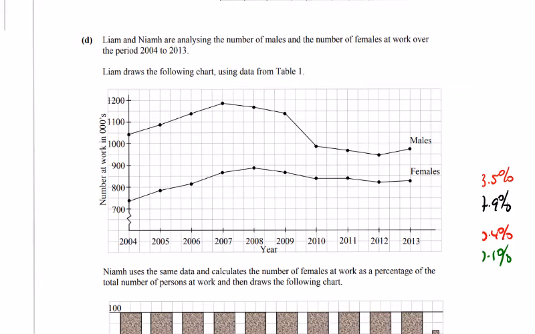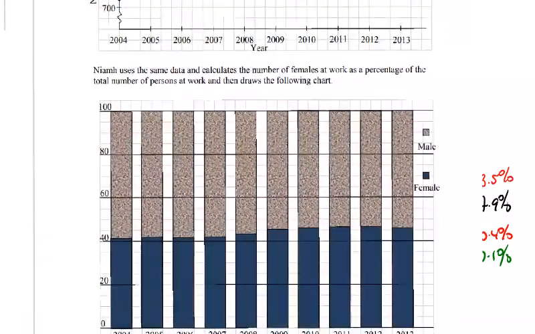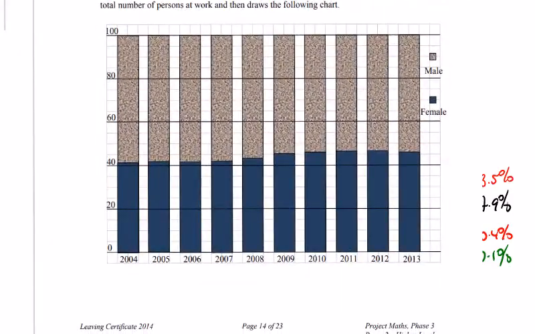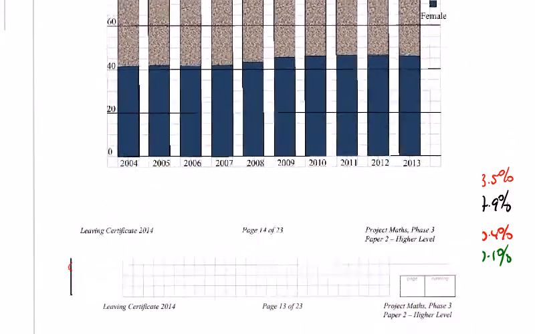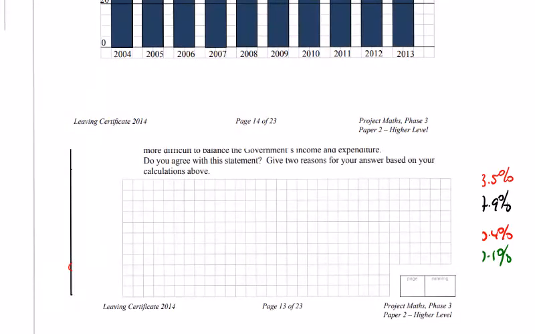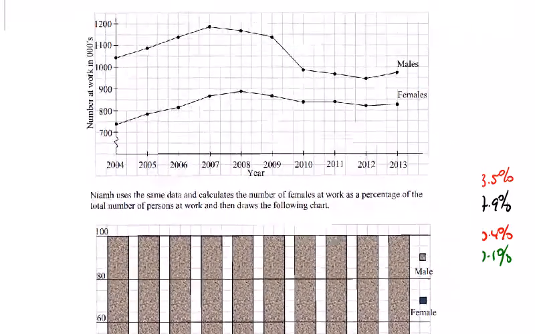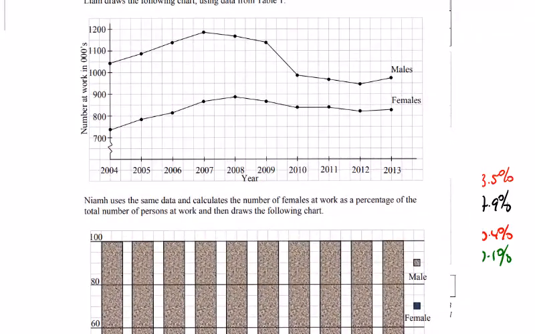The third part of this question, they give you this chart in D. Leam and Neve are analysing the number of males and the number of females at work over the period from 04 to 13, and Leam draws the following chart. Neve uses the same data and calculates the number of females at work as a percentage of the total number of persons at work, and then draws the following chart. This is the chart she's drawn. Female in blue, male in brown. And we're asked, we'll go back to these charts now.